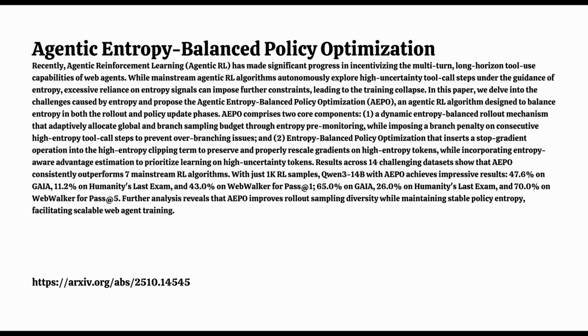It makes sure the model can learn from valuable high uncertainty steps if they lead to good outcomes, using that entropy-aware advantage. Exactly. It shifts exploration from being just random branching based on uncertainty to being a more controlled, learned, and rewarded behavior. The result seems to be better performance, higher efficiency, and more stable training for these complex web agents. It really reframes how to think about uncertainty in these systems.